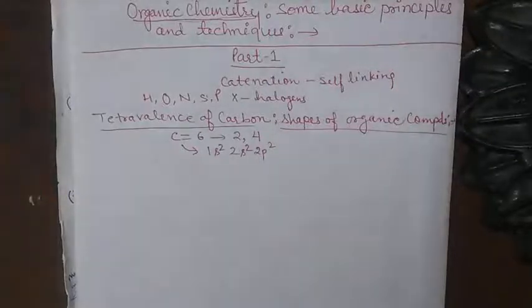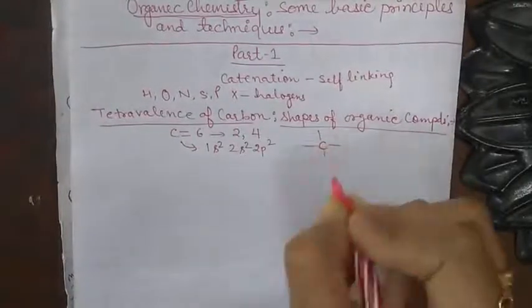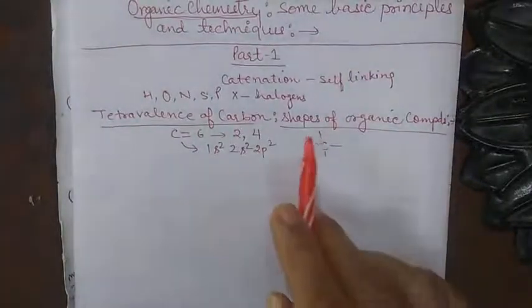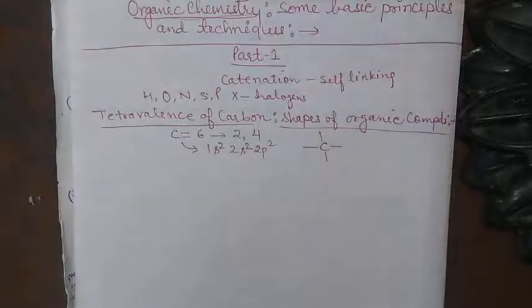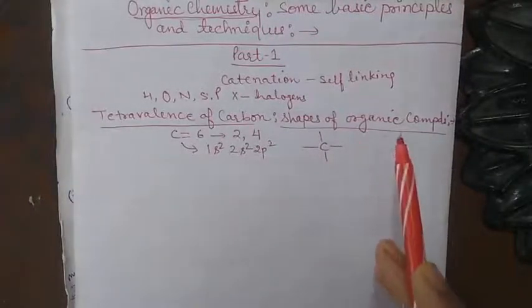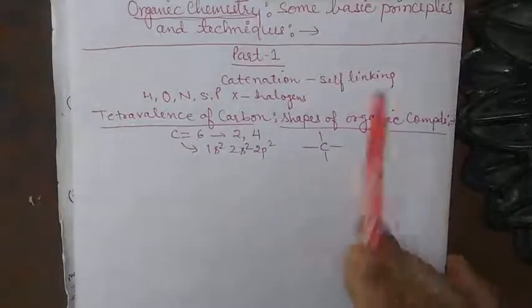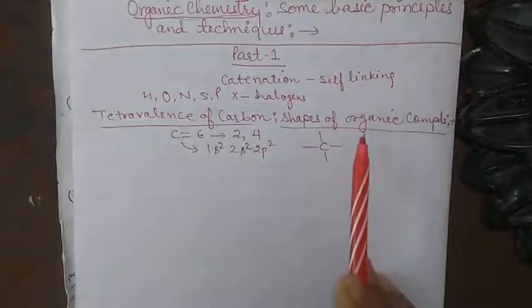But in all of its known stable states, carbon is tetravalent. This is the structure. Carbon is tetravalent. So the tetravalency of carbon can be explained by the excited state concept.